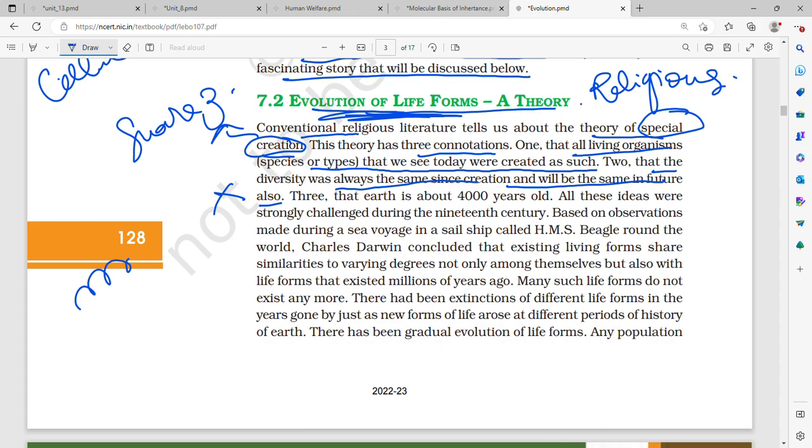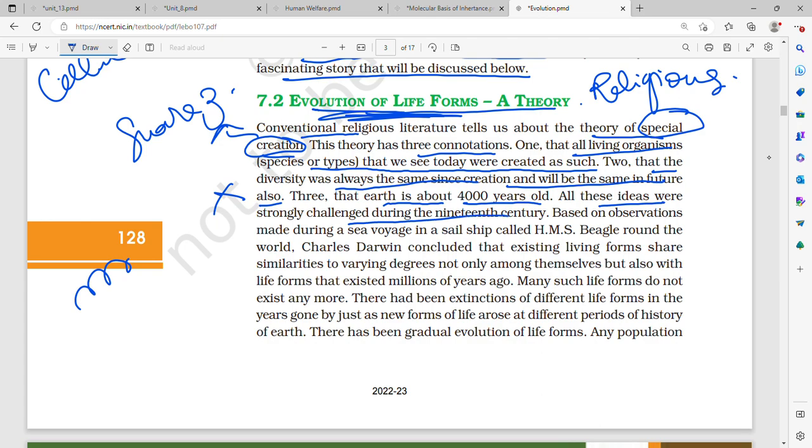the diversity earlier is not the same diversity as there is today. The diversity is not always going to be the same in the past as well as future and present. It keeps changing, organisms keep evolving. And the third one was that the earth is 4,000 years old. So all these three connotations of the theory of special creation given by Father Suarez were discarded,